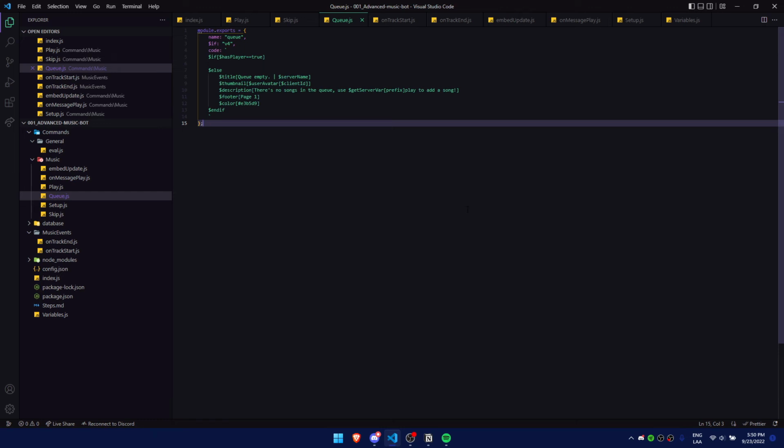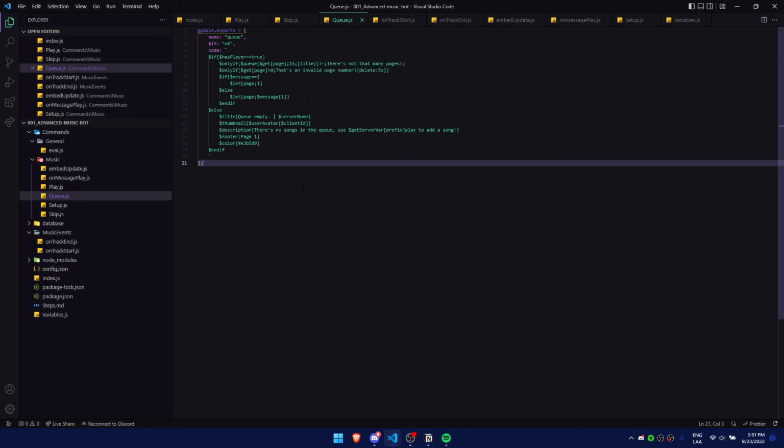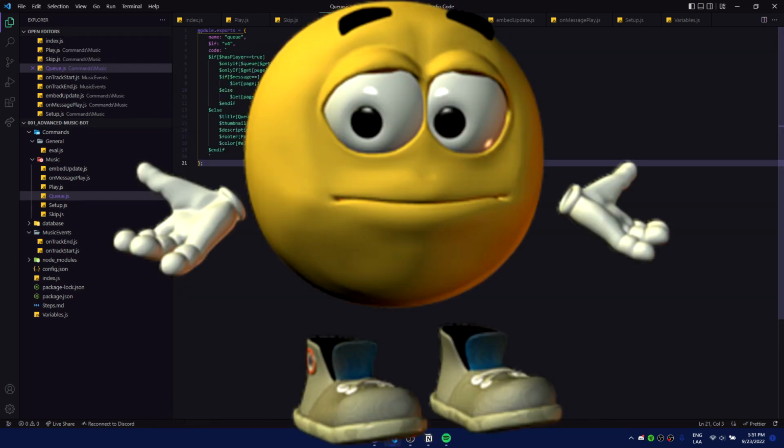Now we go to the real queue and check if the message is empty. We set the page number to 1. If the message is not empty, we set the page to the message's number. Next, we check if the page is a valid queue page. So if there's not that many pages, we just check it, and if the number is below 0, it's gonna give an error.